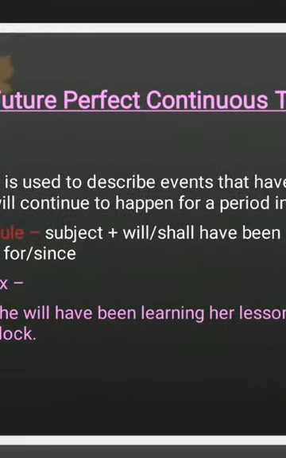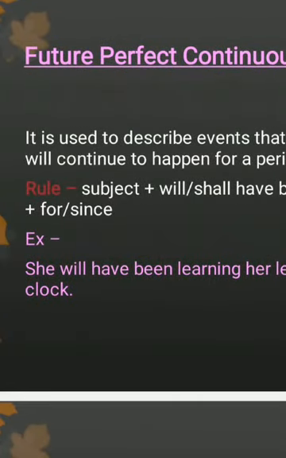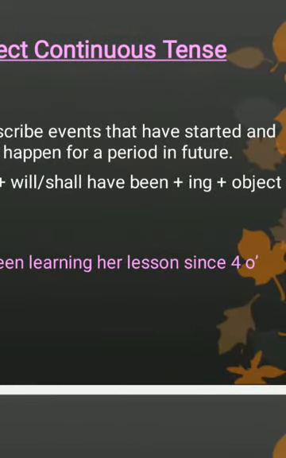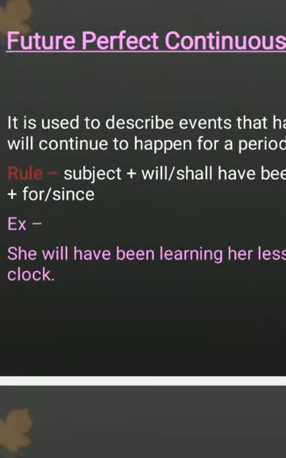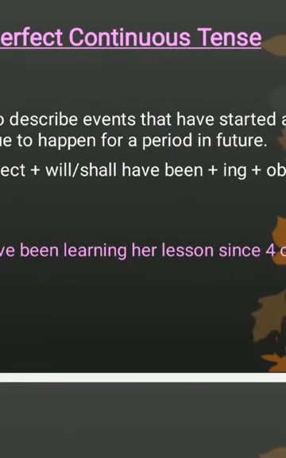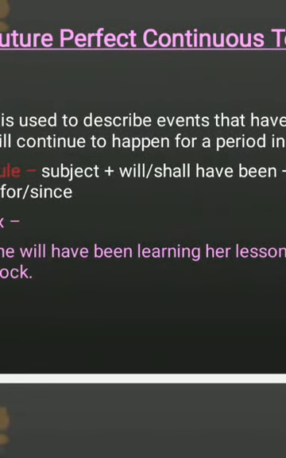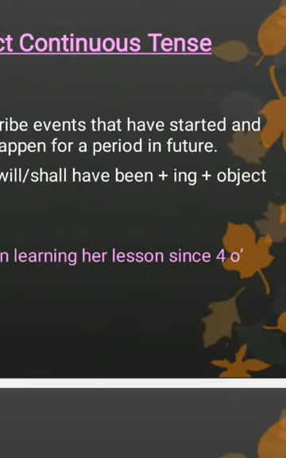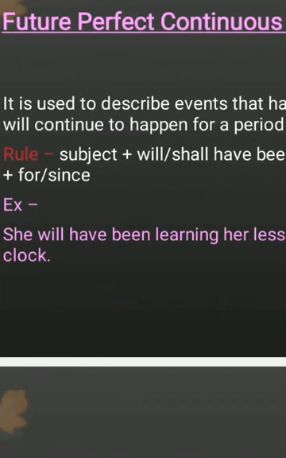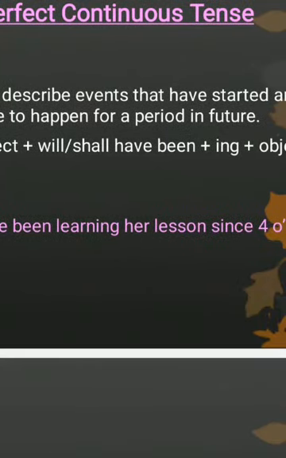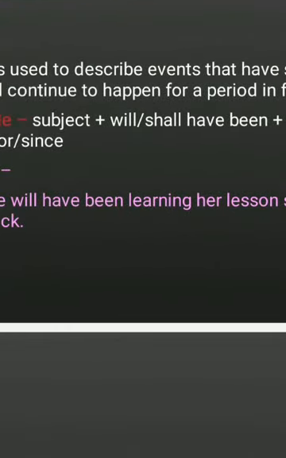Now I am coming to the next tense, that is future perfect continuous tense. It is used to describe events that have started and will continue to happen for a period in future. Rule is subject plus will or shall have been plus ing form plus object plus for or since. For example, she will have been learning her lesson since 4 o'clock.